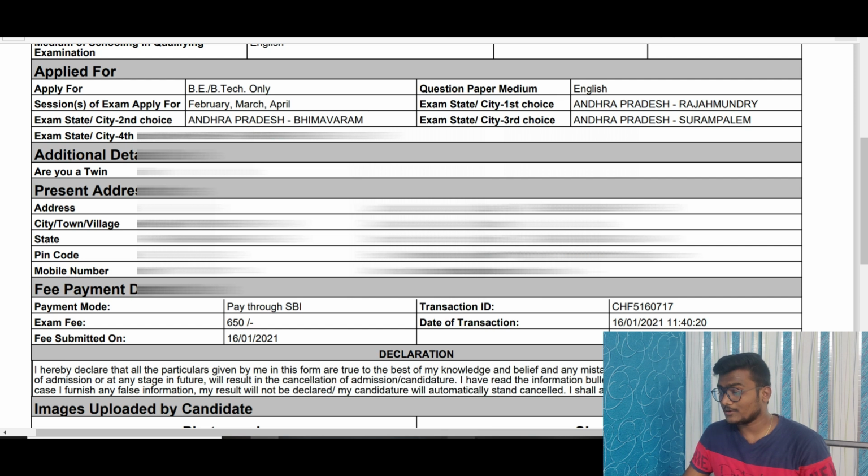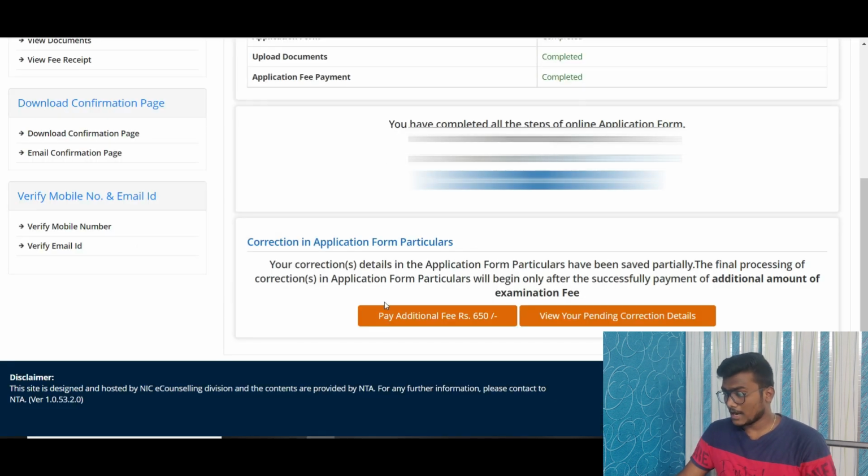So I have a solution for you guys. Don't worry. You have worked 2 years and more for this JEE Mains exam to get into your dream NIT or IIT. Don't take a step back just for the sake of paying another 650 rupees.